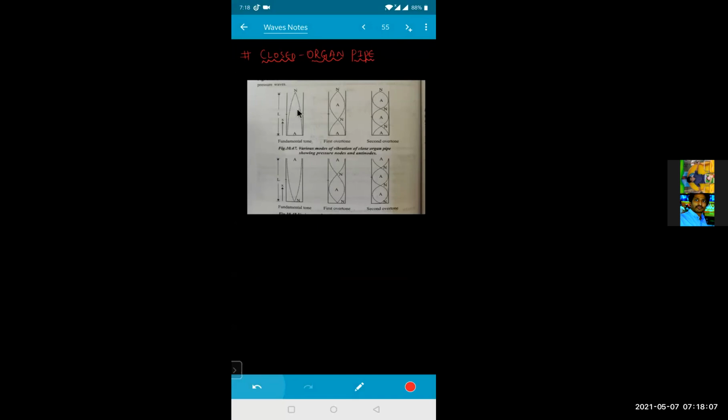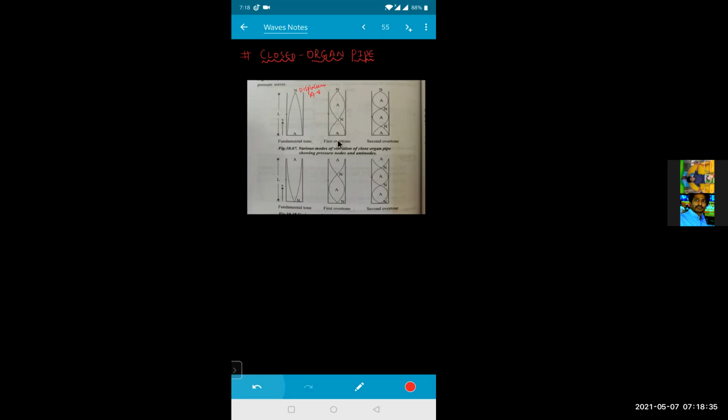Such organ pipes are called what, beta? Closed organ pipes. This point is known as what, beta? The displacement antinode. And this is another displacement antinode. One end is closed, another end is open. Clear?